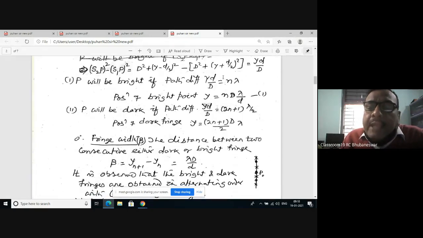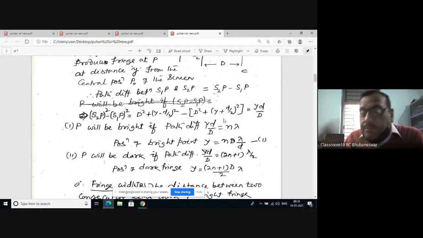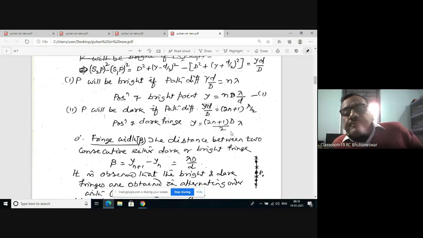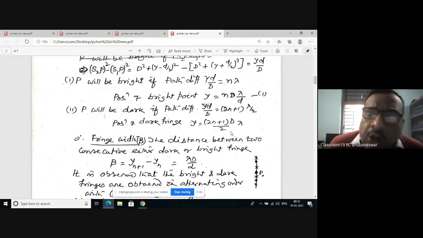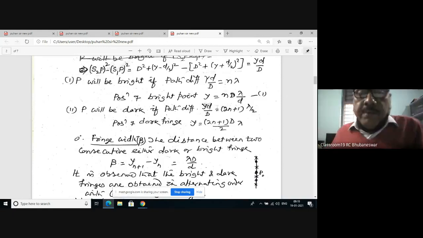Now, if you compare, when n is equal to 0, then you get the position P naught is bright. Then n is equal to 1, 2, 3, 4, and so on. Therefore, we get alternate fringes, dark and bright fringes in alternating order, with the central bright fringe. This is all about your Young double slit experiment, in which the interference pattern is obtained due to the division of wave front.